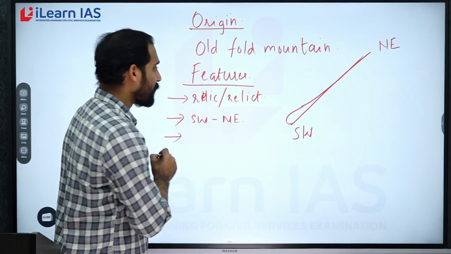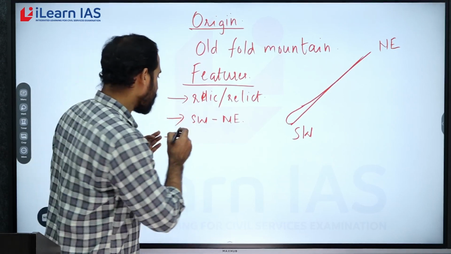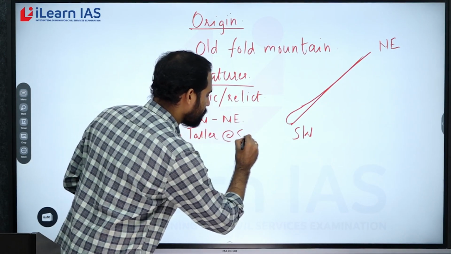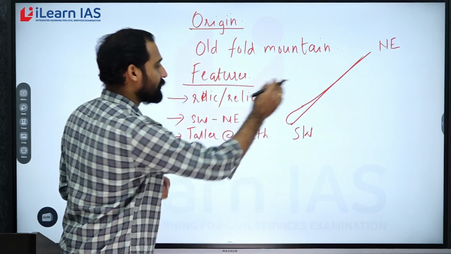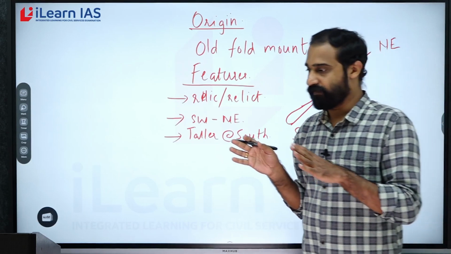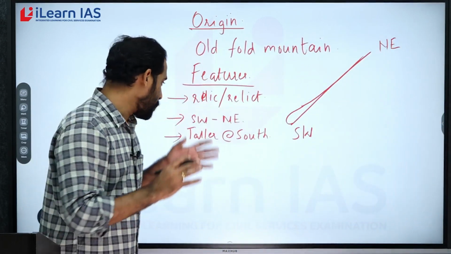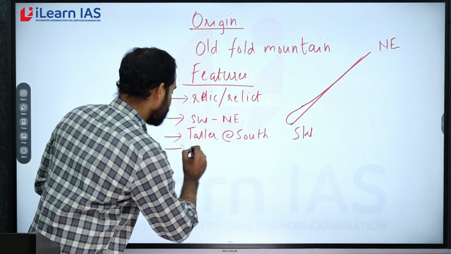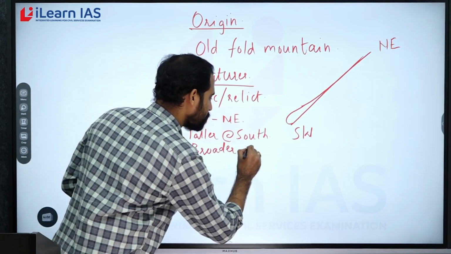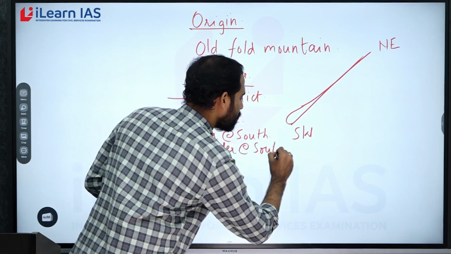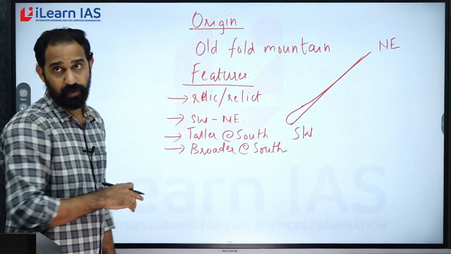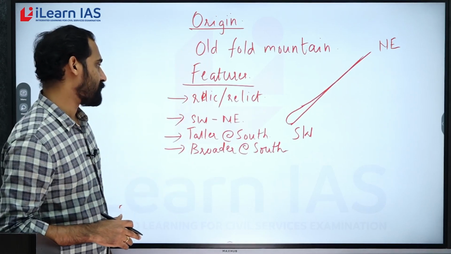Now, you can also see that this particular mountain range is taller at the southern side. Okay, the height is more in the south, and in the north the average height is very low. Similarly, you can also see that it is broader at the south. In the north, it is very narrow. This is also very significant. We will look into that while discussing the significance.